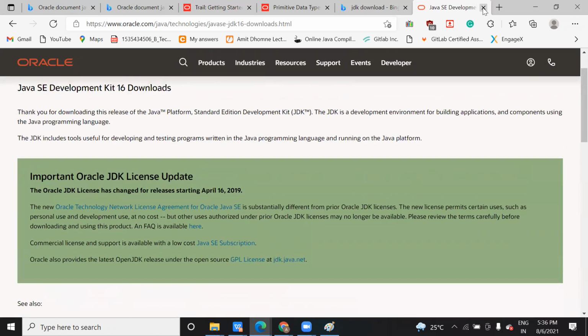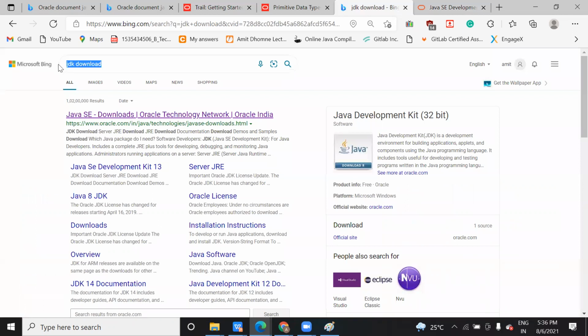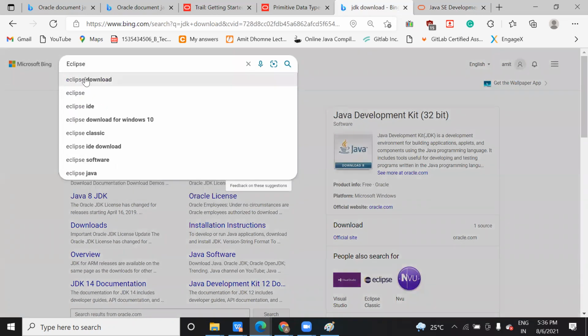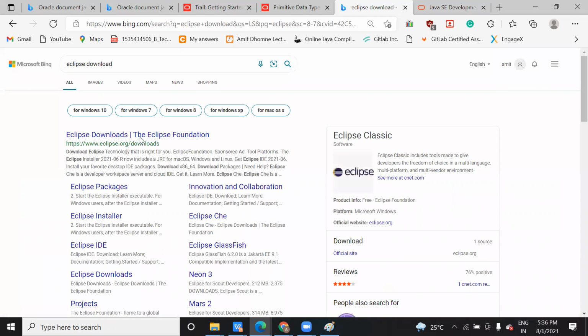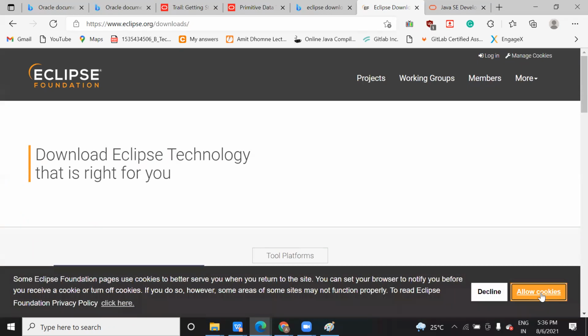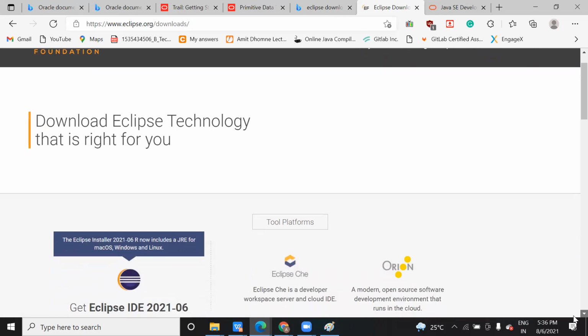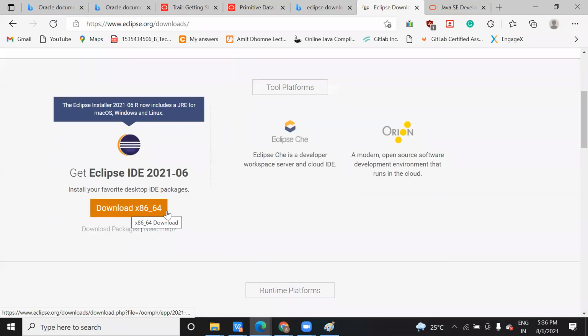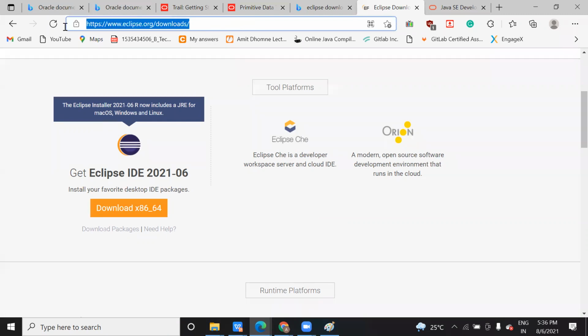Now the next thing is you need Eclipse, right? You can download any IDE. You can download the latest version of Eclipse. Once you click on Eclipse, or IntelliJ, or Visual Studio, whatever you find easy and are comfortable with, you can use it. You just need to run it, and the default settings will be there. You just need to click on next, and it will complete. So this is the link you need to follow for downloading the latest version of Eclipse.